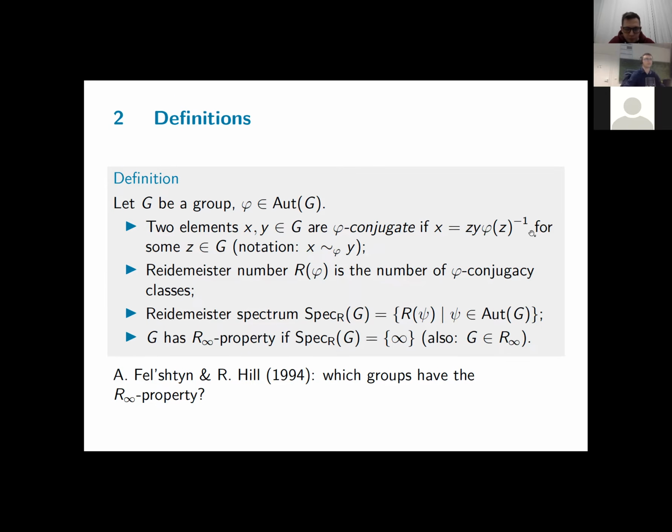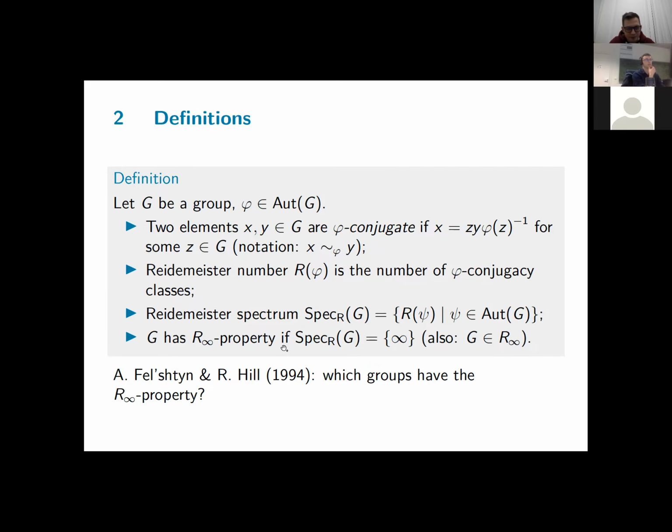So we will denote it in the following way with a curly squiggle with the subindex phi. And it's also called twist conjugacy, as I said, because if you take phi to be the identity map, you get the regular notion of conjugacy in groups. So it's a generalization of regular conjugacy. And as before, the Reidemeister number, R of phi, is defined as the number of phi conjugacy classes. So this is an equivalence relation, or you can also see it as a group action. So you count the number of orbits or the number of equivalence classes. It's the same. So these notions are the same as before.